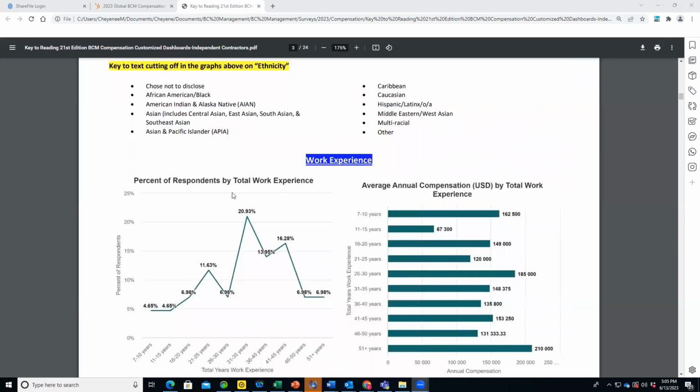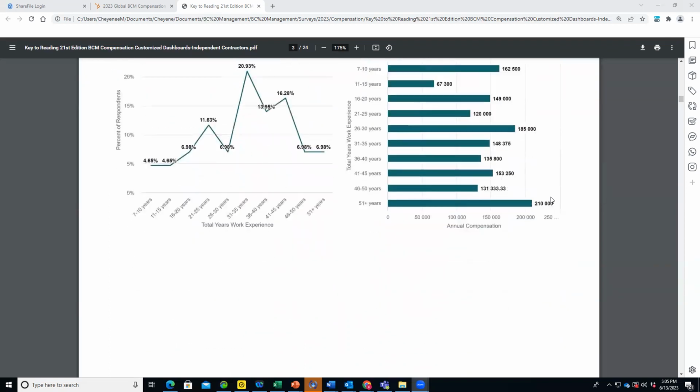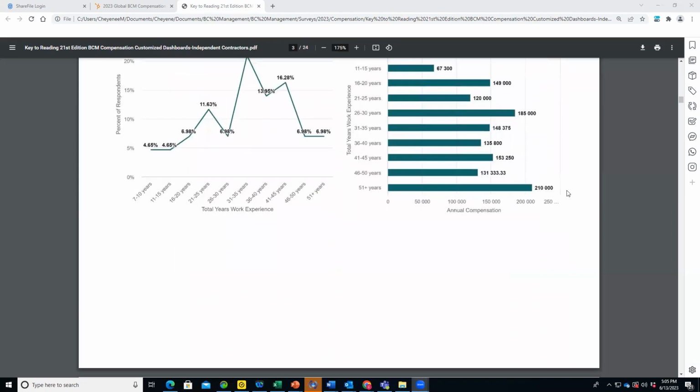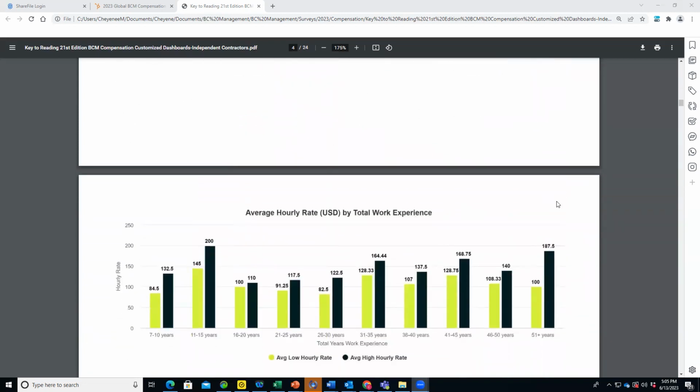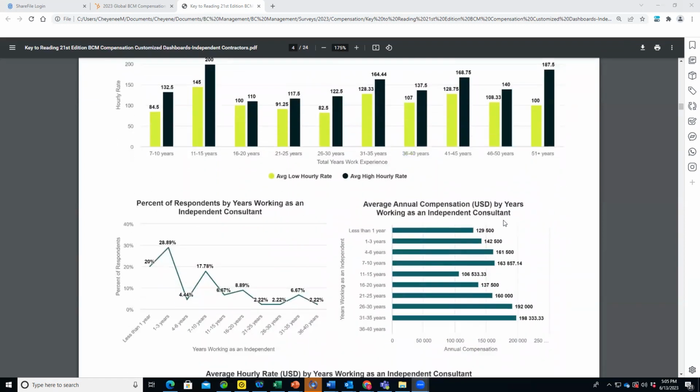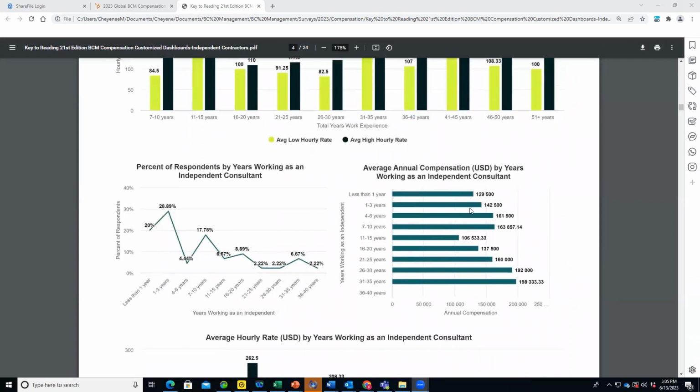Then we get into work experience. The first data chart is total work experience, not just your experience within business continuity, IT resiliency, crisis management, but your total years of working overall. So we do the percent of respondents, the average annual compensation, and then we break it out by low, high hourly rate. So the dashboard kind of mirrors continuously a percent of respondents, the average annual compensation, and then low, high hourly rates.